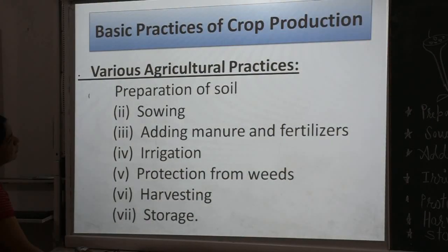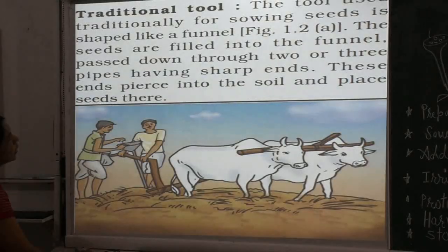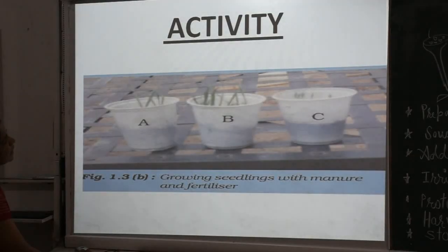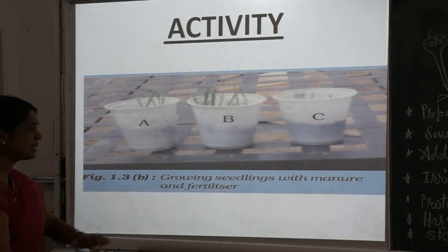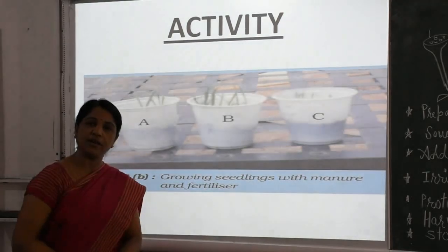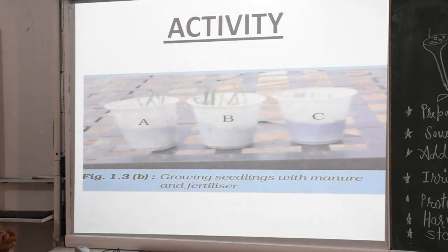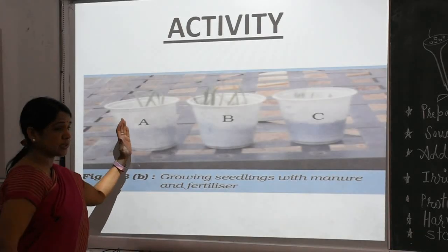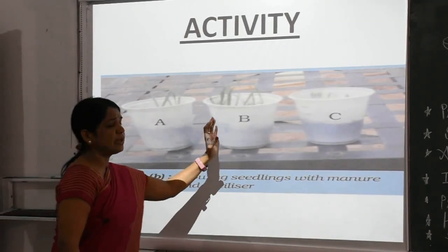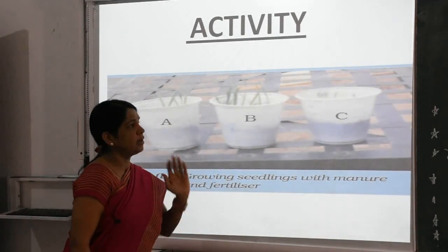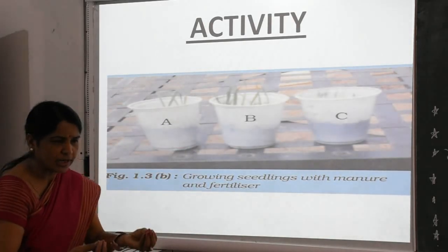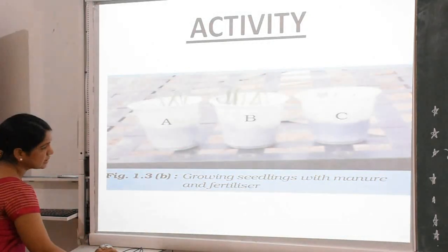Now we are going to see seed drills adding this activity, growing seedlings with manure and fertilizers. A, as I showed, has good crops. B has moderate. And C has very few.